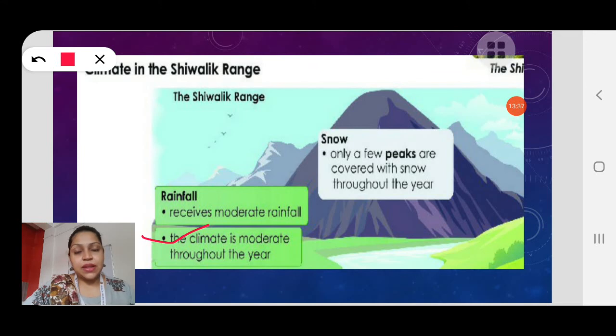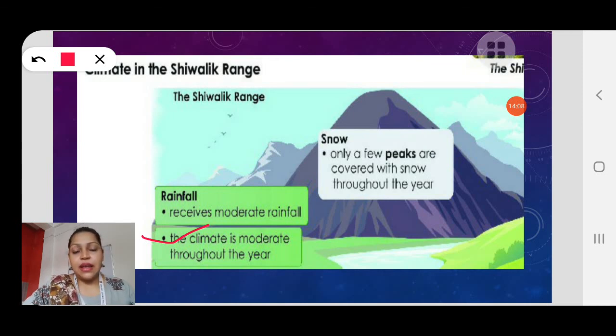What is the climate? The climate is extreme with a long winter. They have few peaks which are covered with snow throughout the year, and they receive low rainfall. It's not that they don't receive rainfall at all, but they receive low rainfall. Then we have the third and last part of the Himalayan ranges, which is the Shivalik range, and it lies to the south of the Himachal range.